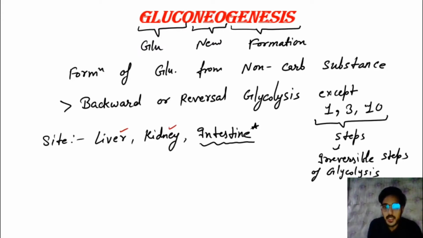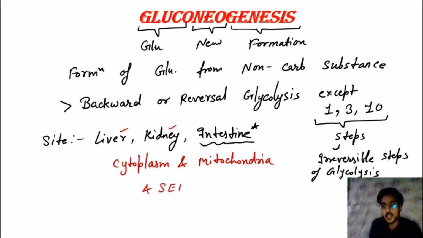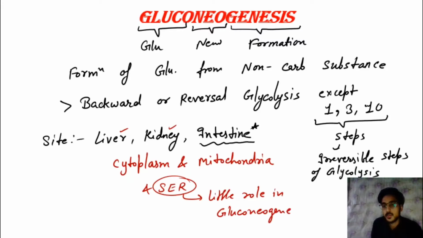In the liver and the kidney, it occurs in the cytoplasm and mitochondria. So which organelles are involved? That is the cytoplasm and the mitochondria. Also remember that the smooth endoplasmic reticulum has a little role in gluconeogenesis. So remember, if they ask which organelle, then cytoplasm and mitochondria, and which organ, then liver, kidney, and intestine. So that is our site.